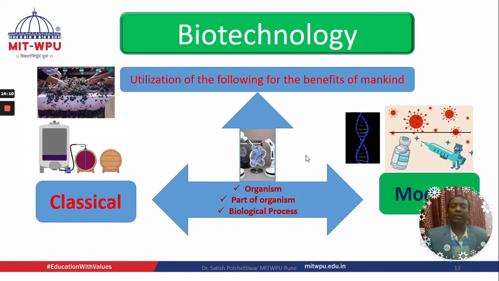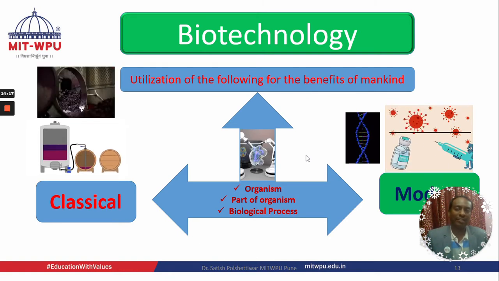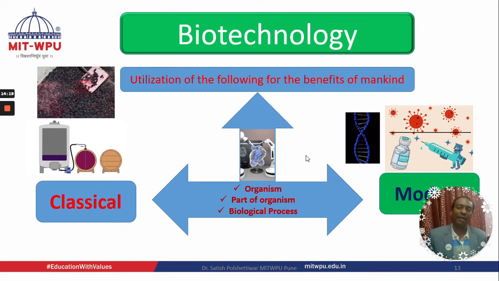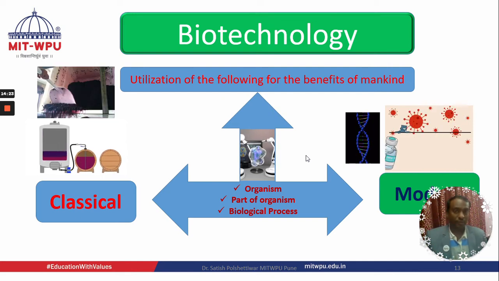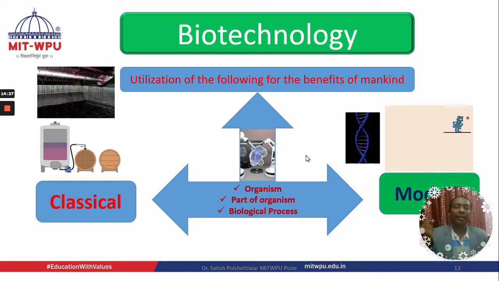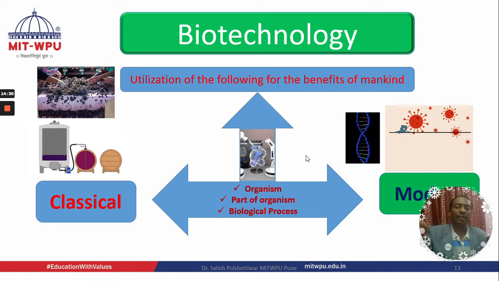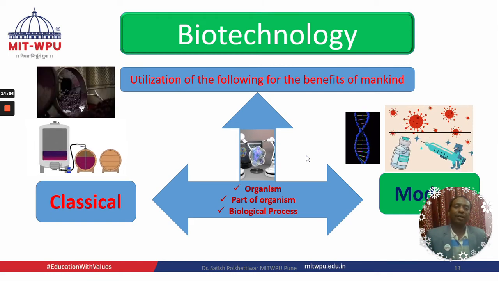In another process, we use part of organisms, where we only use a specific part of the organism. In the case of bacteria, we can take the particular antigens of that bacteria. In the case of a virus, we can identify the particular antigens, which we call epitopes, that we can remove and relocate properly. We can insert them through suitable vectors into another living organism where we expect those properties. That is a part of organisms.